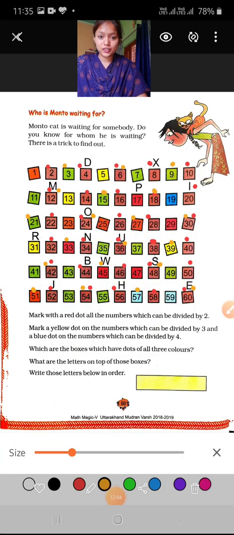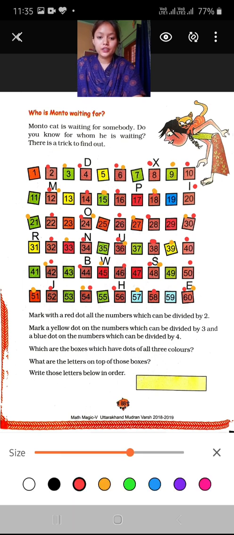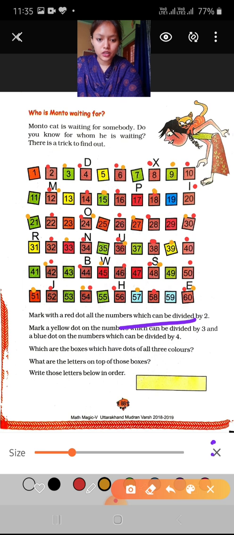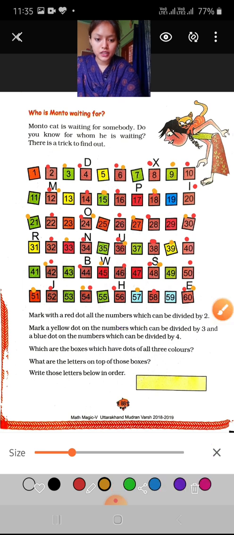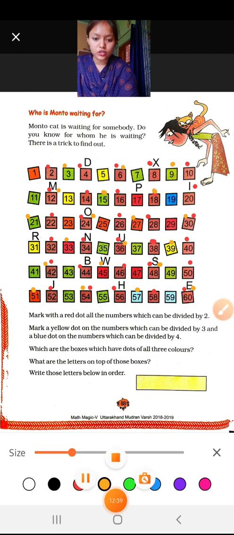So I hope you have all done it, with no cheating. Okay, so have you got the dots like this, as I have put it here? As you can see, on 1 only 1 dot is there, on 3 1 dot, 4 1 dot, 6 is having 2 dots, and which other numbers are having 2 dots? Now the next is 3 dots also.